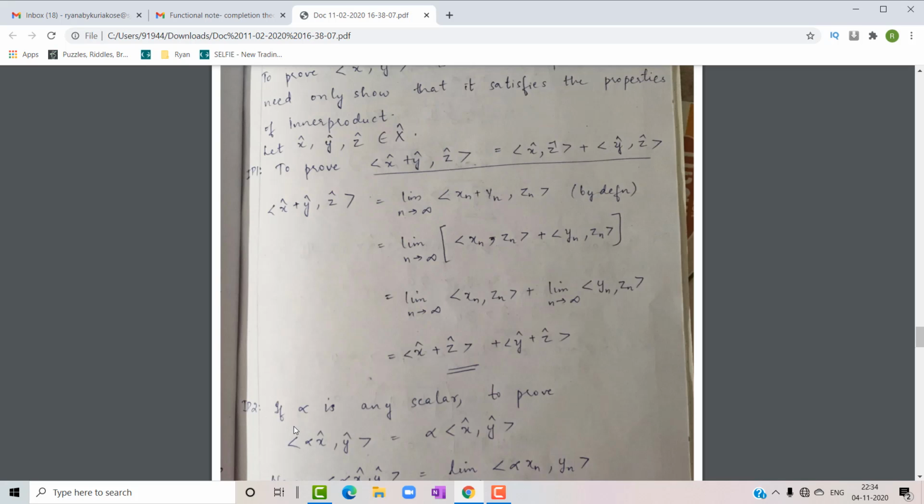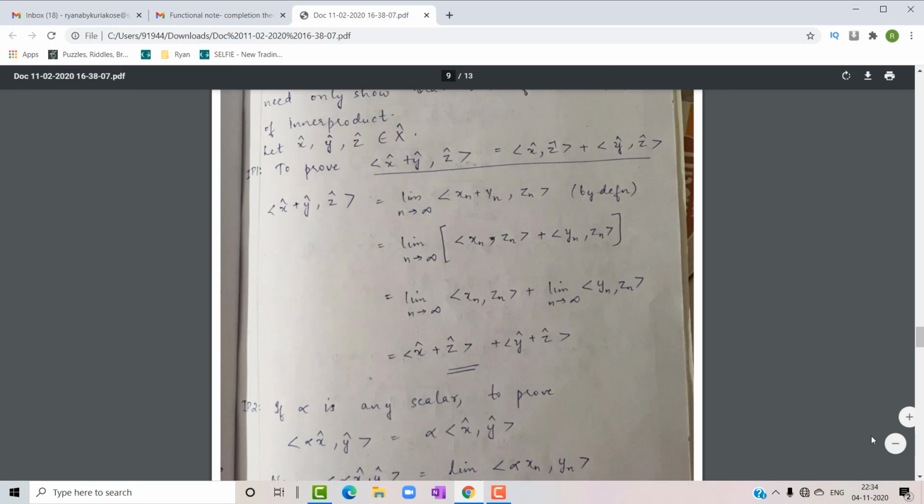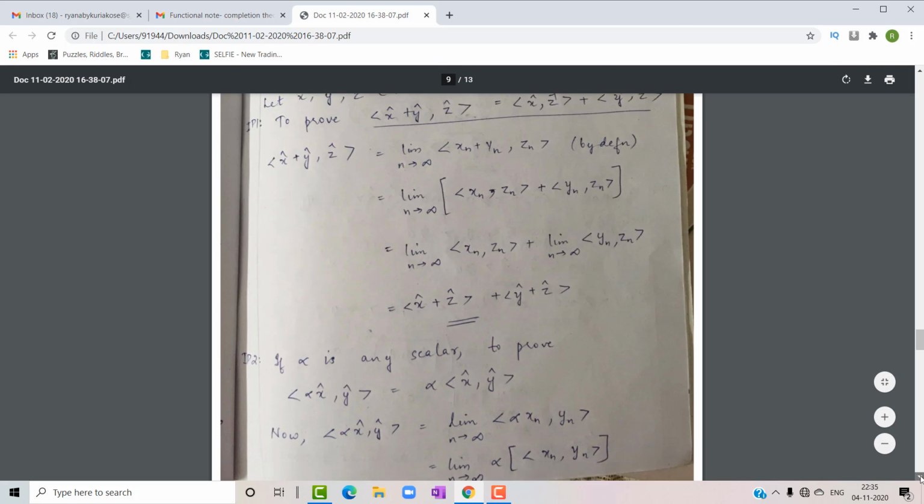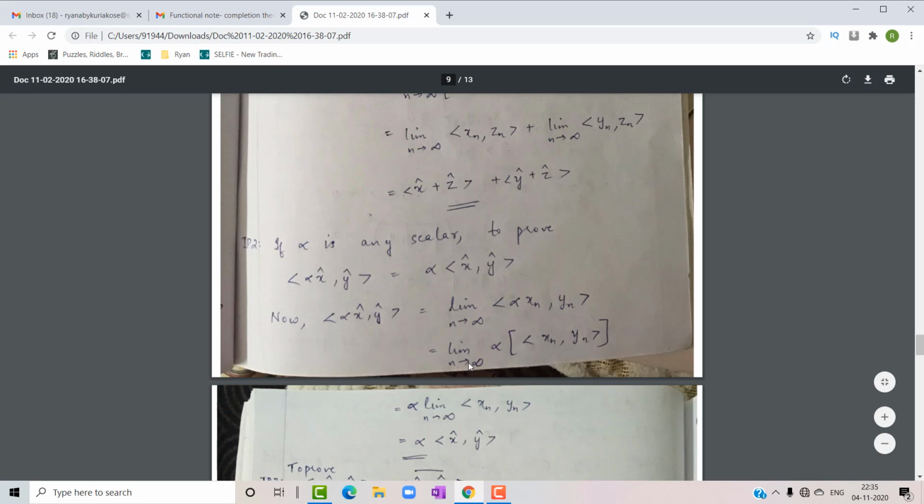Next, inner product property 2: if alpha is a scalar, then we have to prove that inner product of alpha x cap comma y cap is equal to alpha times inner product of x cap y cap. So inner product of alpha x cap comma y cap, by definition we can write, is equal to limit n tends to infinity inner product of alpha xn comma yn.